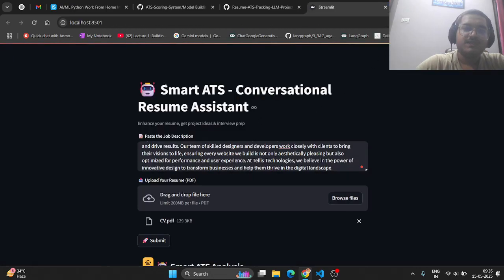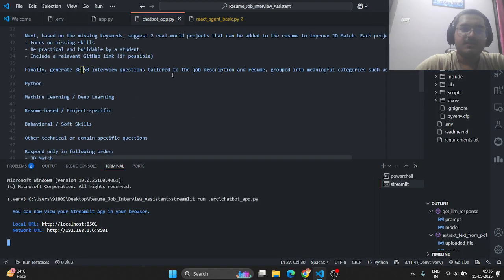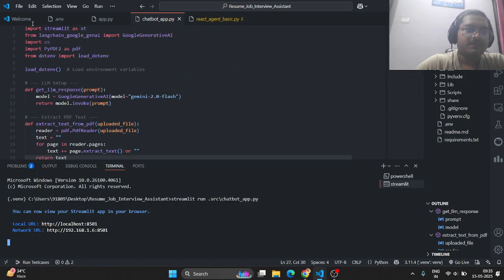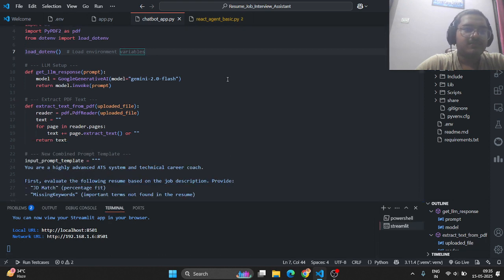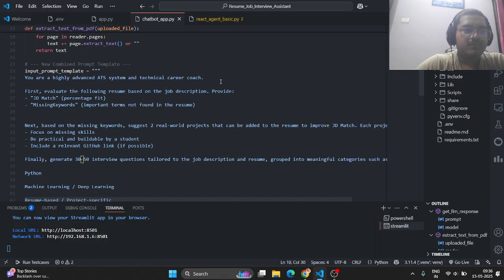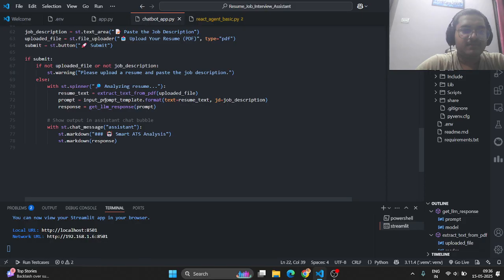So this was the project I was working on. Basically, this was a simple version only. We used generative AI, a simple LLM with a Google Gemini API key here. I read the resume, defined our model, gave a good prompt, and simply invoked it later. Okay, great. Let me try to run it now.